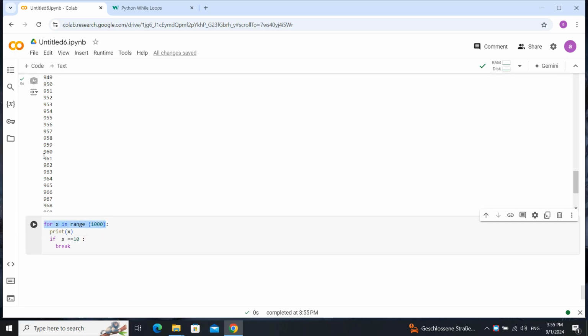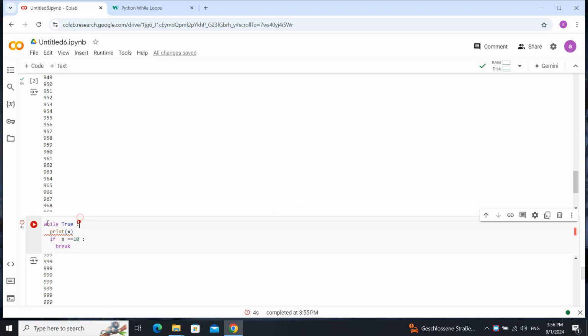We can just change it to while true. As you can see, it's running forever. Why? While true is a kind of loop that runs forever, and it stops when we tell it to break.